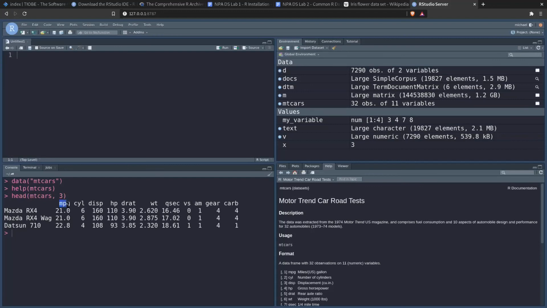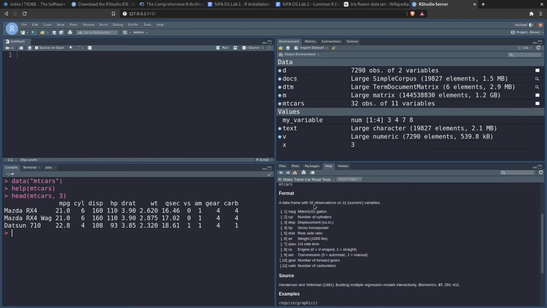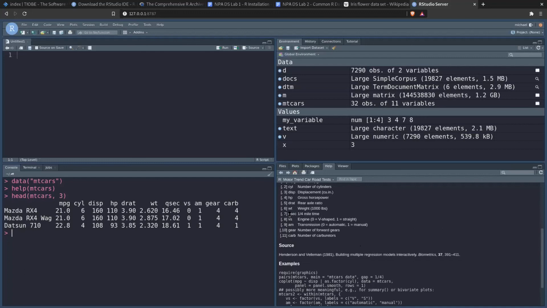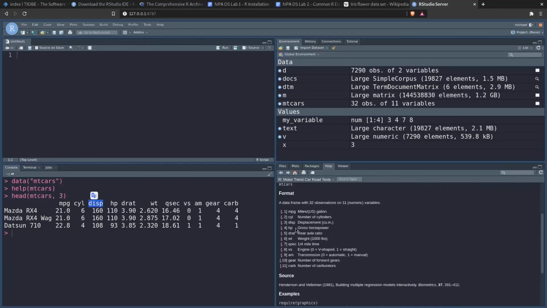Right, so we can see that inside the mtcars dataset, in column A, we have different cars: Mazda RX4, Mazda RX4 Wagon, the Datsun 710, and then we have miles per gallon, number of cylinders, horsepower, and am, which stands for automatic or manual transmission. Gear is the number of gears that the car has. All right, there's an explanation of this in help when we run each of these. So for example, disp is the displacement in cubic inches, as shown over here in the help.